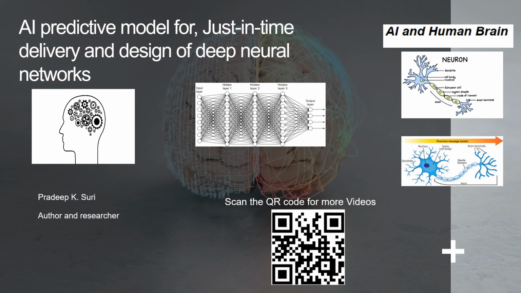7.0 Evaluation. Evaluate the model's performance using relevant metrics such as mean absolute error, MAE, mean squared error, MSE, or root mean squared error, RMSE. Adjust the designed model and training process based on the evaluation results. 8.0 Deployment. Once our model performs satisfactorily, deploy it in a production environment. This may involve setting up APIs or integrating it with our just-in-time delivery system.